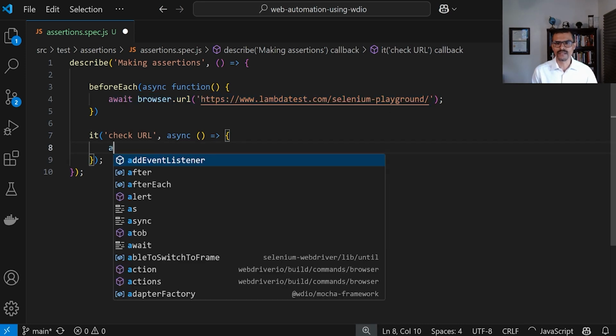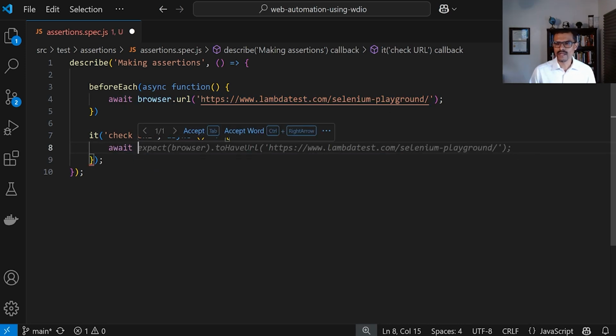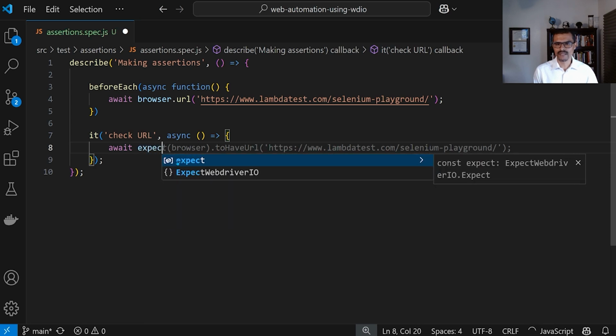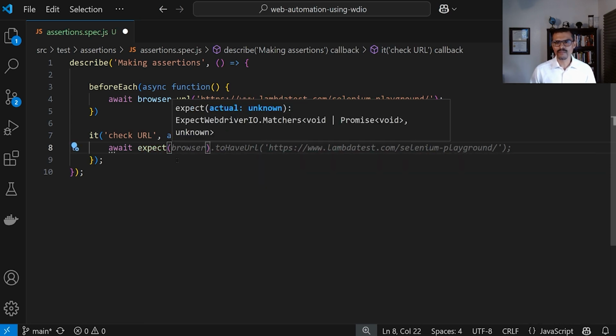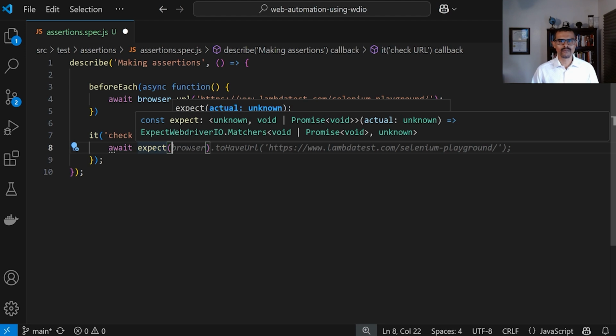So here we're going to say await. And the reason why I'm getting this suggestion right here is because I have GitHub Copilot installed. You may not see this suggestion if you don't have Copilot installed. So I'm just going to say expect, that's what we're going to use. So just remember this keyword here, expect. That is what WebdriverIO uses in order to make assertions.